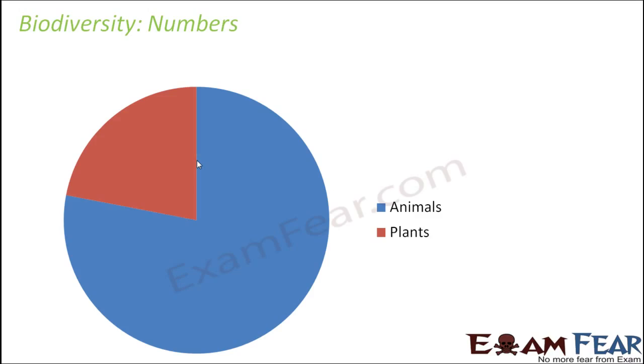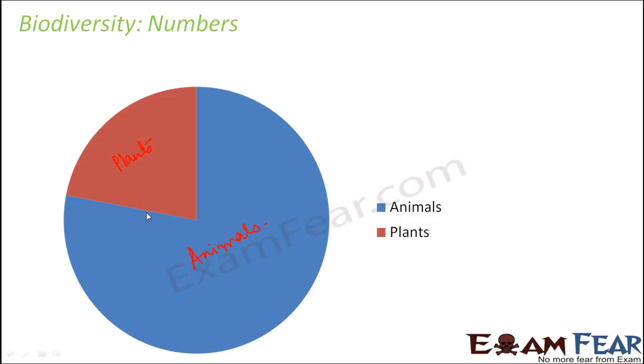If you look at this pie chart, it tells us that a lot more animals exist on this planet when compared to plants. This red portion shows plants and this blue portion shows animals. If you see, the number of animals which exist on this earth is far more than the number of plants.